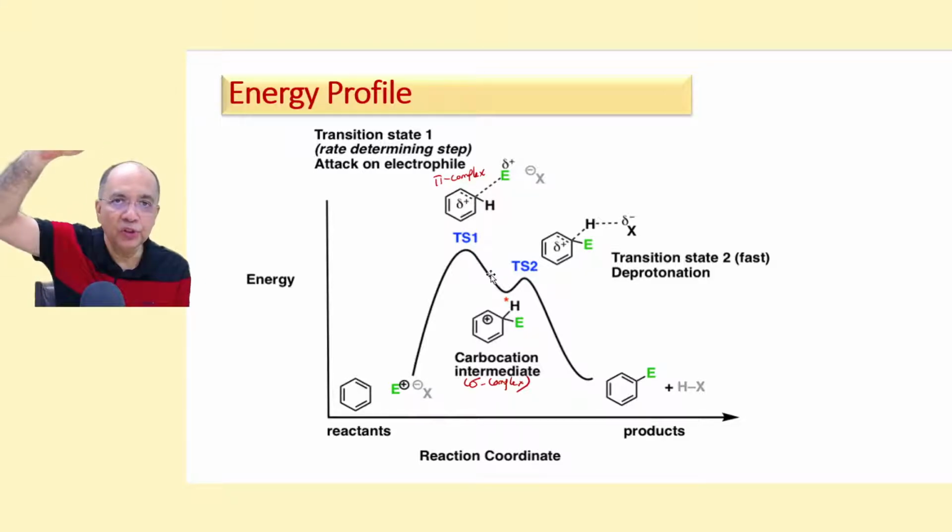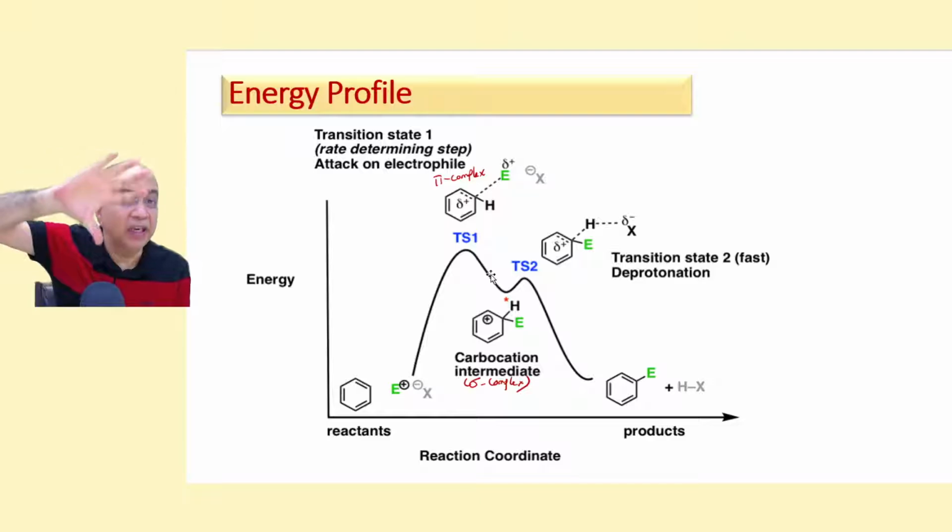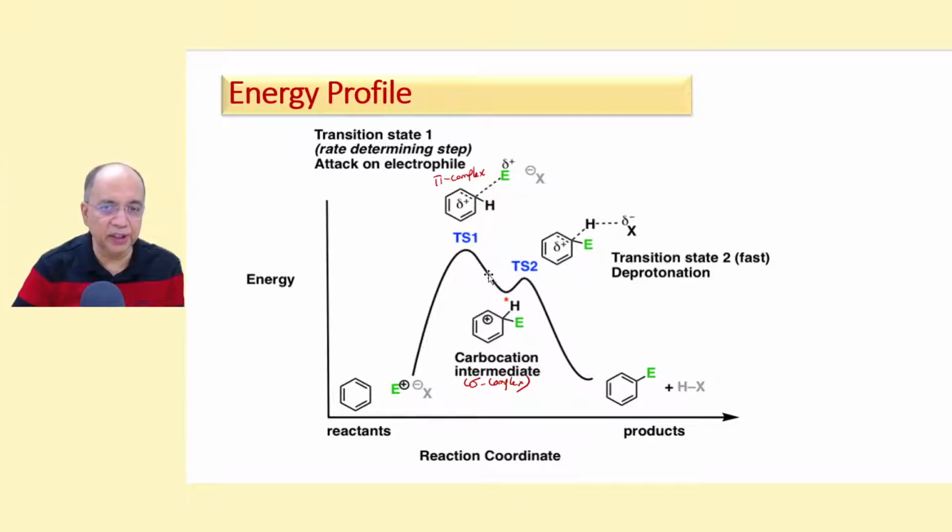If you put an EDG, it will be relatively faster. The activation energy will be a little less, so the reaction will be relatively faster. But in any case, this is less than this. The first activation energy is more, whether there is an EDG or EWG, that we shall study later, but therefore the first step is slow.